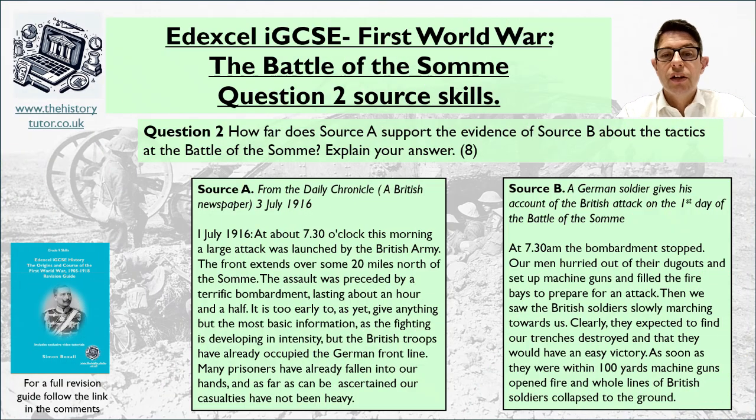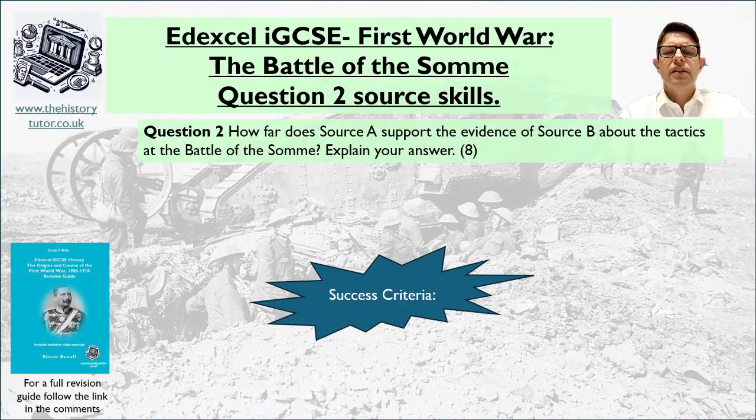Right, so here's the question. It says, how far does source A support the evidence in source B about the tactics of the Battle of the Somme? Explain your answer for 8 marks. You can see there are 2 sources, and they have slightly different perspectives, written by slightly different types of people and different types of sources. One's a British perspective, one's a German perspective, so we're going to see some differences here. So obviously, there's a challenge here that we've got to face. So how are we going to answer this question, though?